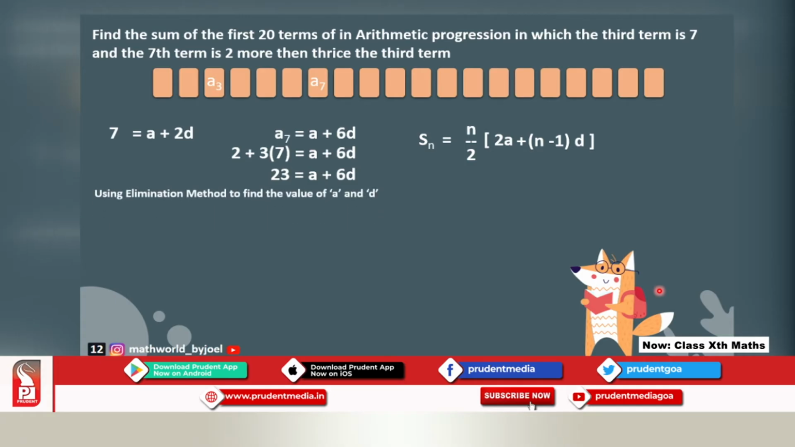Now, using the elimination method, we will find out the value of A and value of D. You have already studied elimination method in the chapter linear equations of 2 variables. I hope you have understood that part. If you don't, then let me help you to solve it. Okay? So, let us write both the equations together. So, it would be something like this.